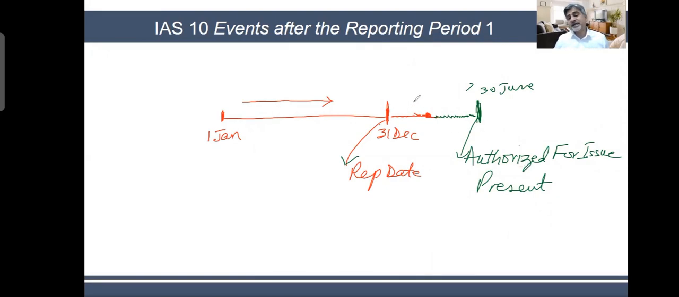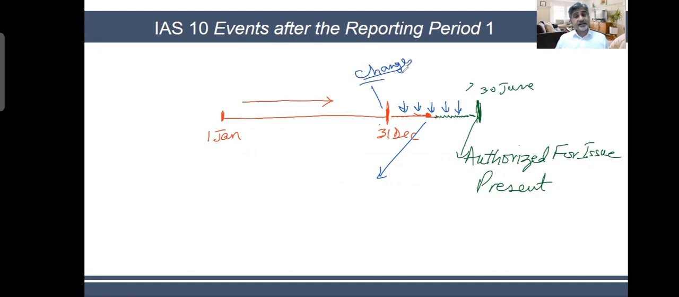Now, in this 6 months time, the business will not stop working. The business continues to operate, and it is possible that some events will take place which will require me to go back and make changes on 31st of December. It is possible that something happens in February, and this event forces me to go back to 31st of December and change the income statement and the balance sheet. These events, we call them adjusting events.